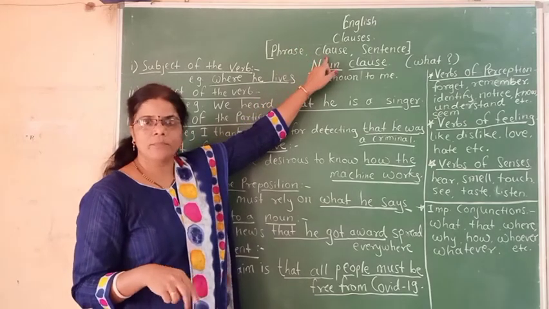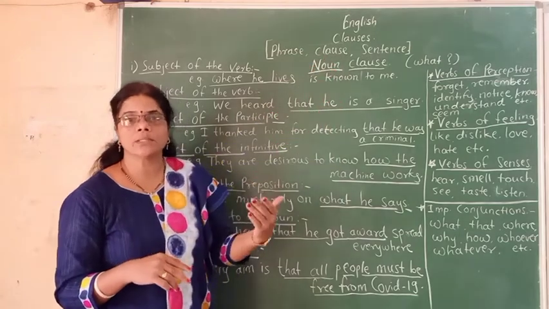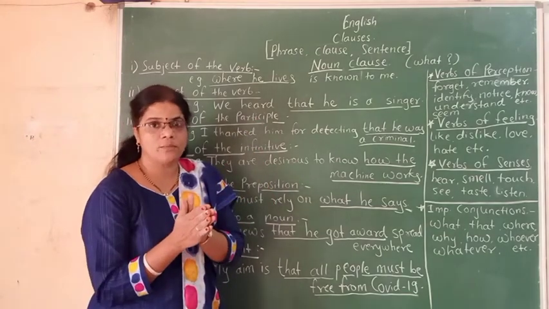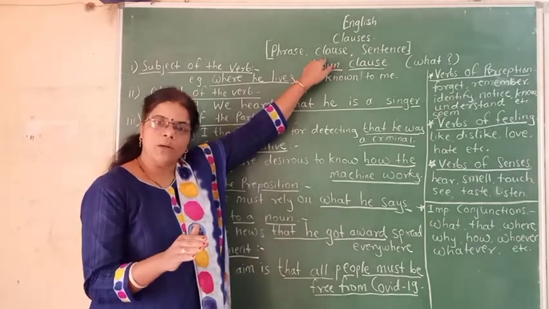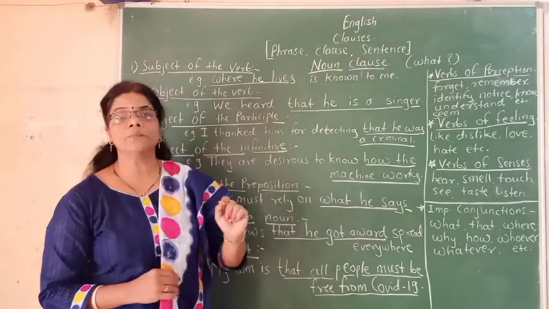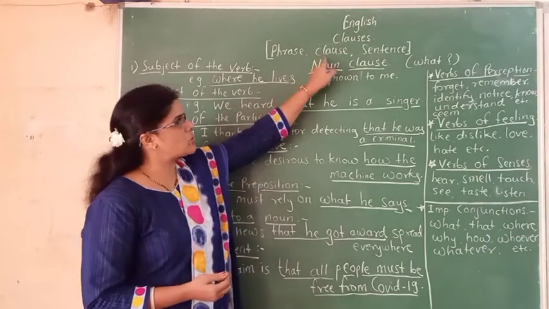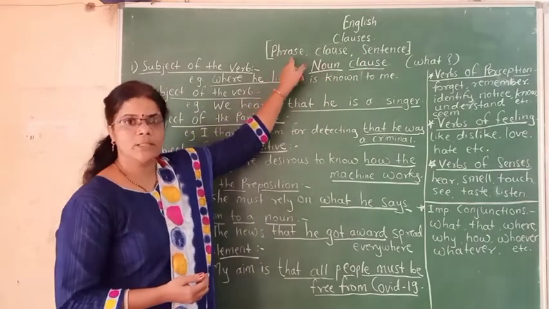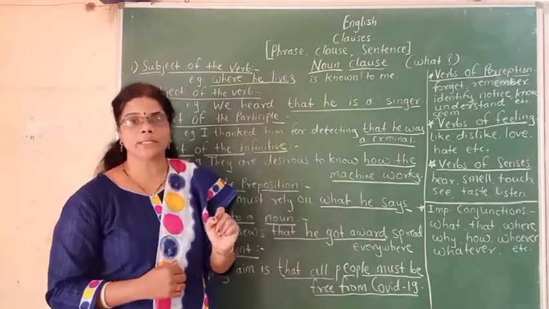A clause is of two types, the main clause and the subordinate clause. One is dependent, one is independent. When the dependent and independent clauses come together, we can form a sentence. So a clause may have complete sense or it may not. A sentence has complete sense, complete meaning. All three are groups of words, but a phrase has no complete sense, a clause sometimes has complete sense and sometimes not, and a sentence has complete sense.